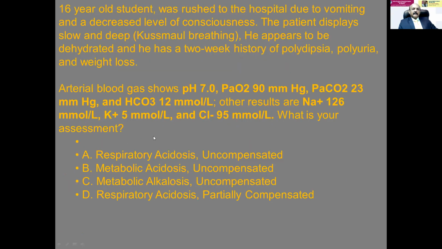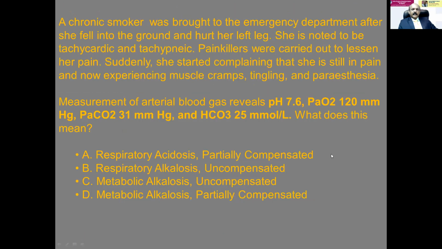Here the 16-year-old student is having a pH of 7. So the 7 means definitely it is acidosis. PaO2 90, PaCO2 23, so it is not a respiratory acidosis. Here bicarb is 12. That is the reason why there is a respiratory alkalosis. So this could be metabolic acidosis. It is metabolic acidosis, not compensated. So metabolic acidosis not compensated because pH is less.